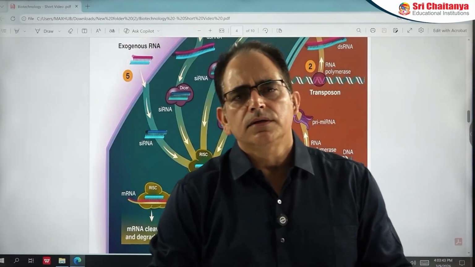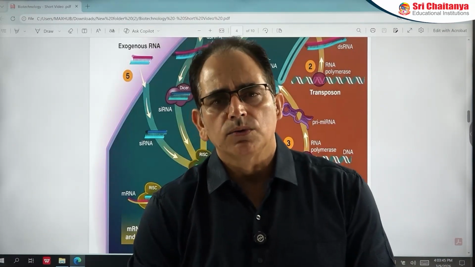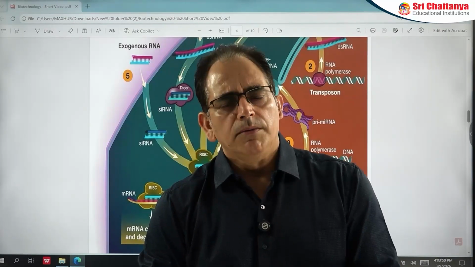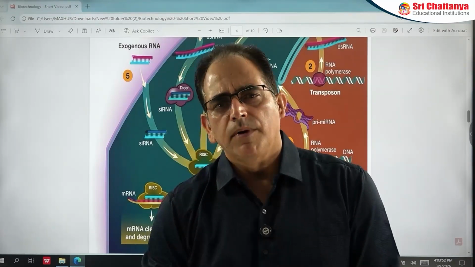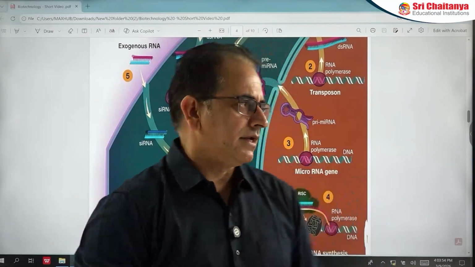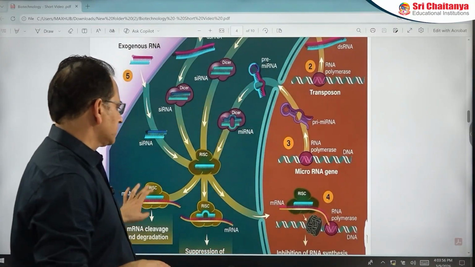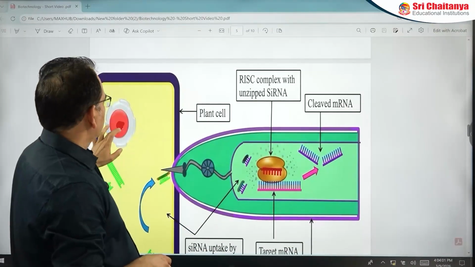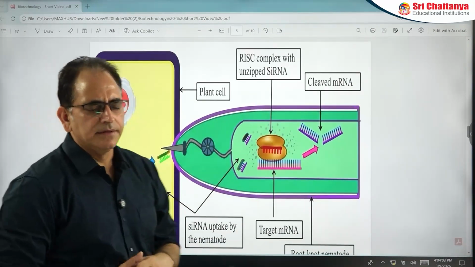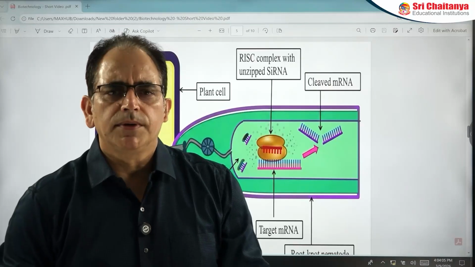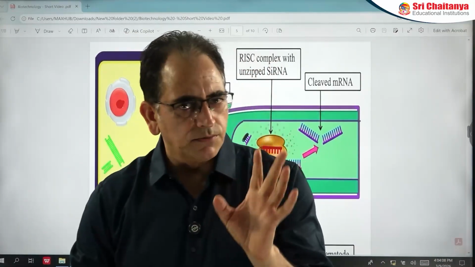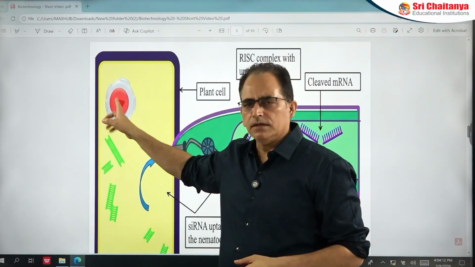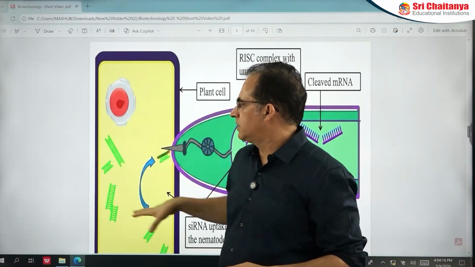Now the topic here is pest-resistant plant. It is tobacco. So they are talking about the tobacco plant. In tobacco plant, nematode is a common pest, and this nematode infection can be prevented by RNAi. So we will study how it prevents infection of the plant. Now scientists, what have they done? They isolated nematode-specific genes. Those genes are transferred into the plant cell. This is a tobacco plant.